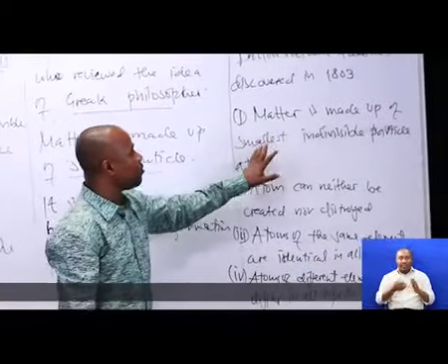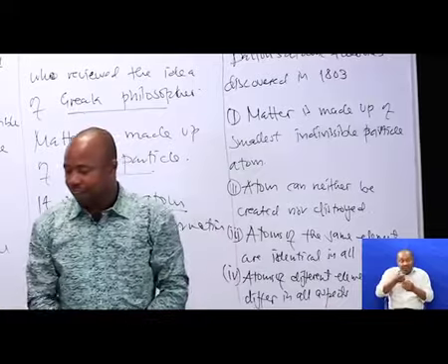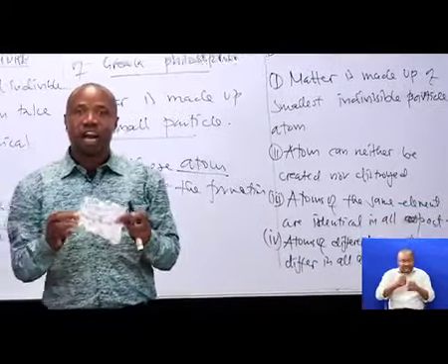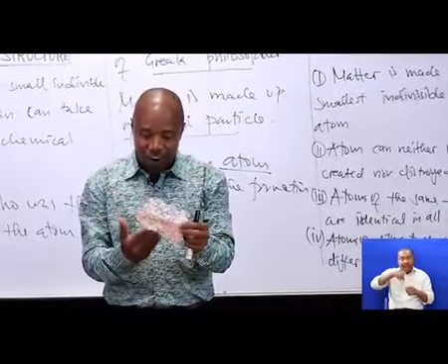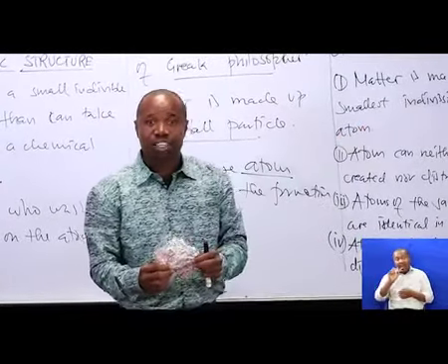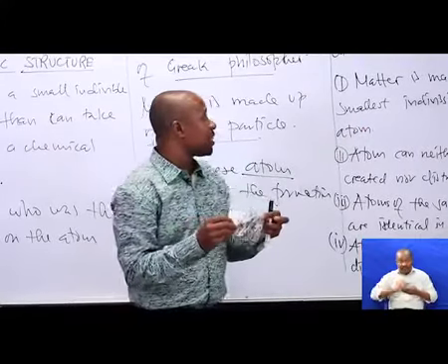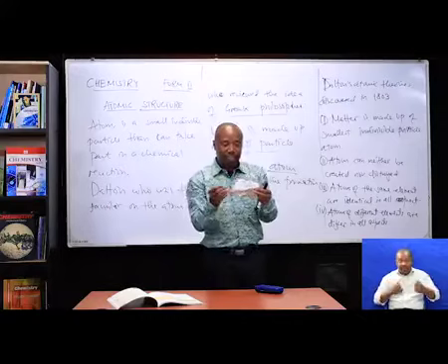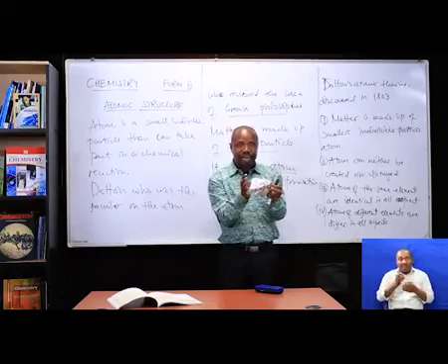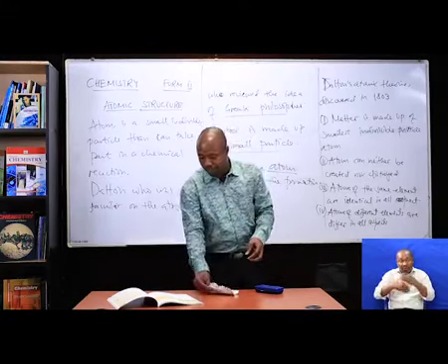Matter is made up of small indivisible particles called atoms. Let's say this is aluminum foil. Aluminum foil is made up of aluminum atoms. It is large in size, but there are small particles of aluminum atoms that made it.